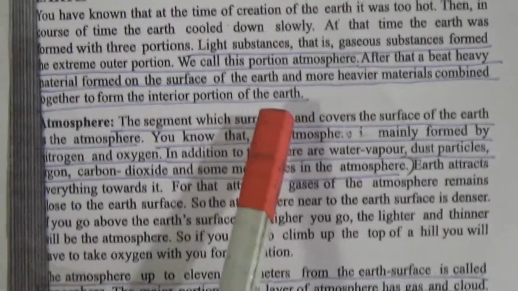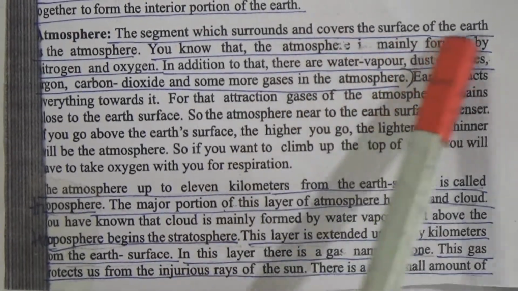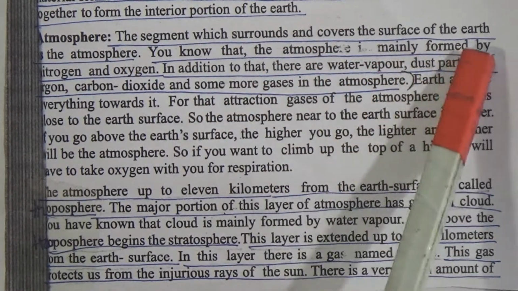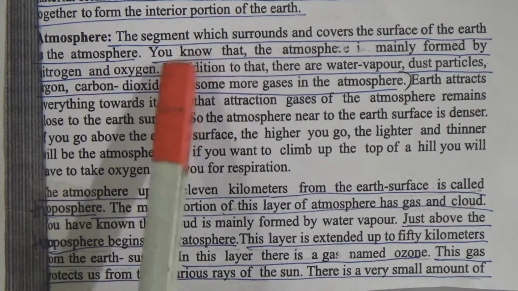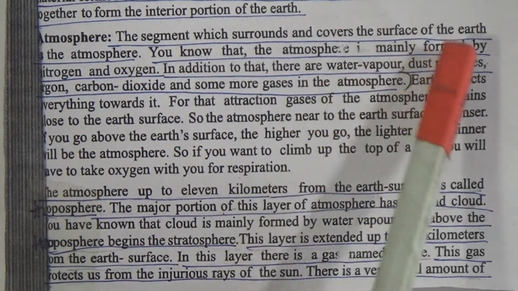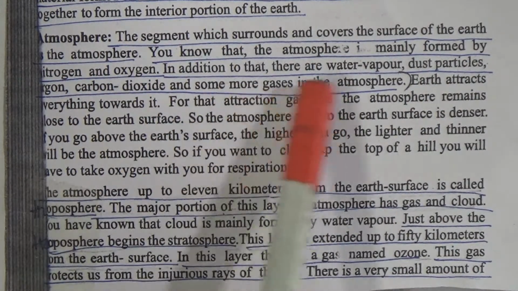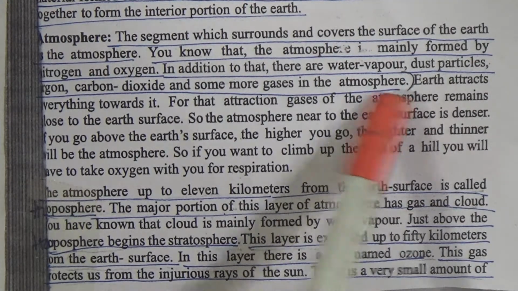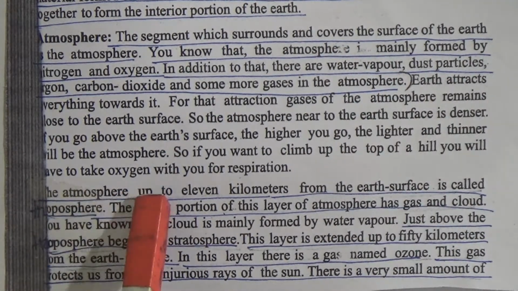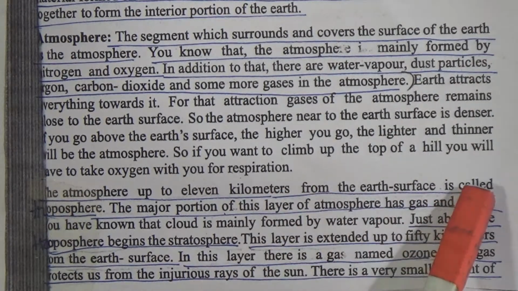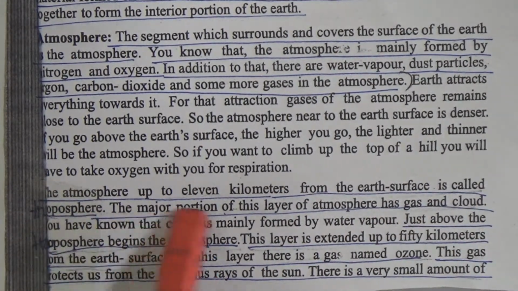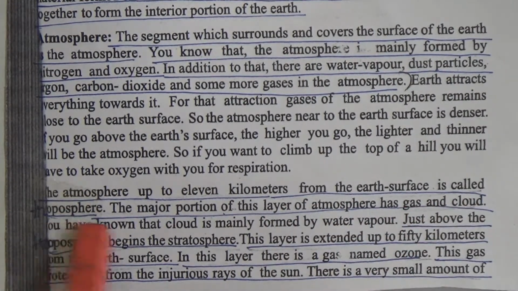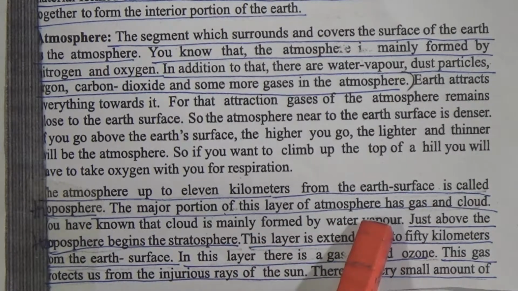The portion which surrounds and covers the surface of the earth is the atmosphere. You know that the atmosphere is mainly formed by nitrogen and oxygen. In addition to that, there are water vapor, dust particles, carbon dioxide and some more gases in the atmosphere. The atmosphere up to 11 km from the earth's surface is called troposphere. The major portion of this layer has gas and cloud. You have known that cloud is mainly formed by water vapor.